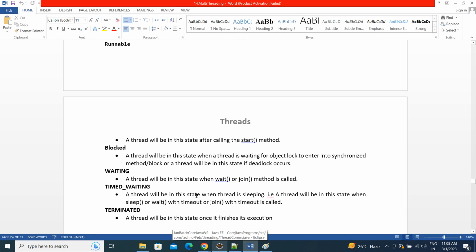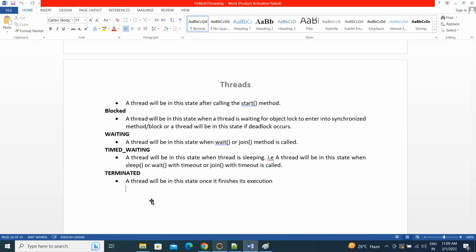A thread will be in the timed waiting state when it is sleeping, or when sleep or wait is called with a timeout. We give some timeout, which says how much time a thread will be in sleep mode, wait mode, or join. Now next, terminated. Once a thread finishes execution, at the end the thread will be in the terminated state.